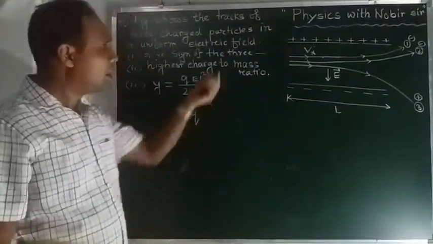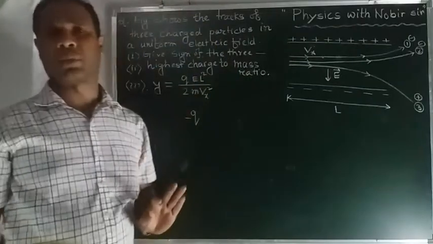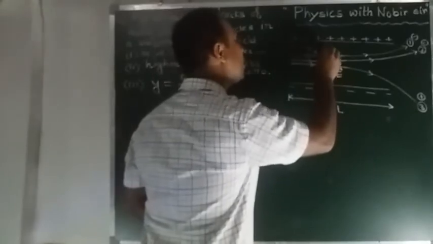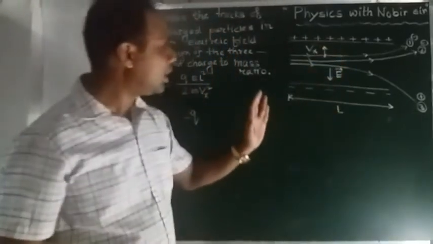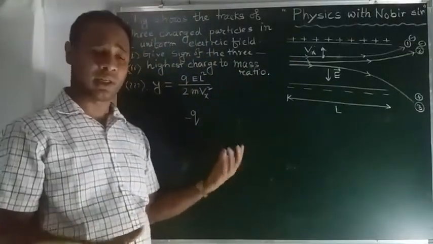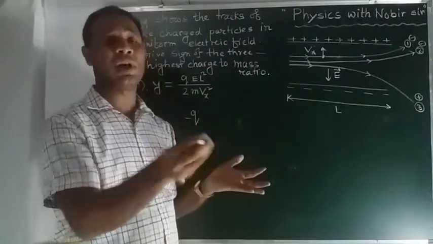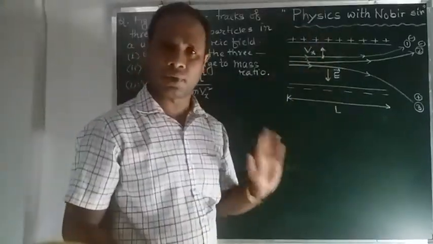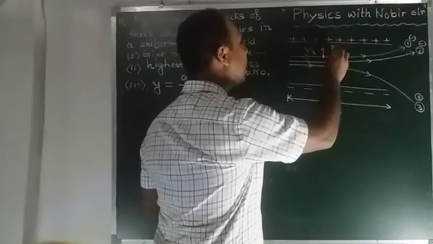Now for particle number 1, which is negatively charged, the force exerted on it will be opposite to the direction of the electric field, as we already mentioned. What is the amount of force?